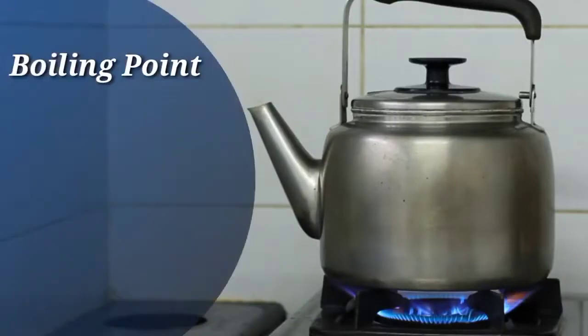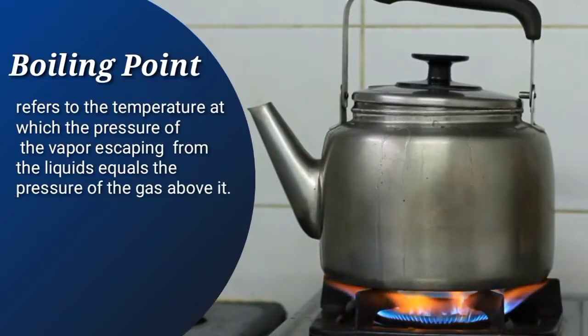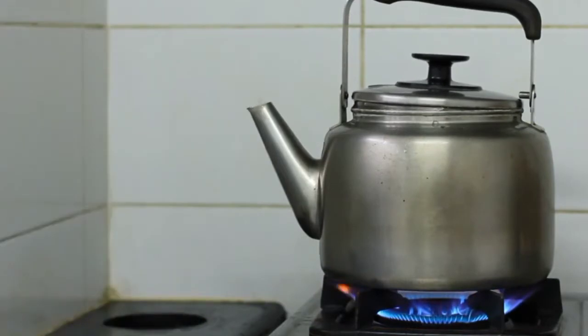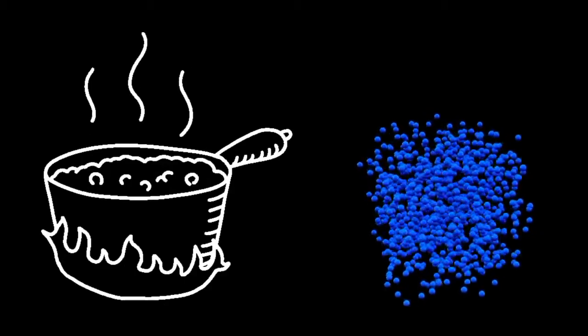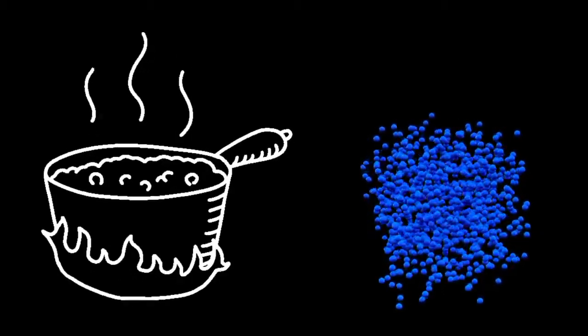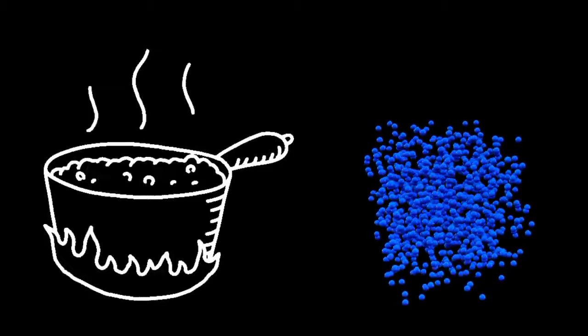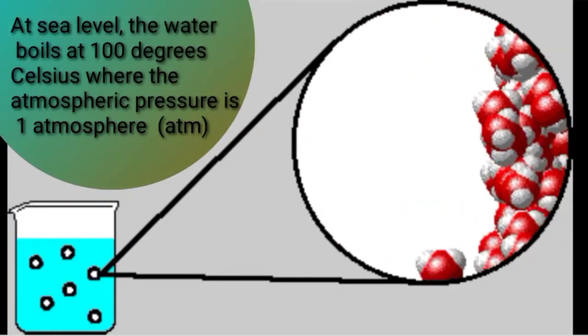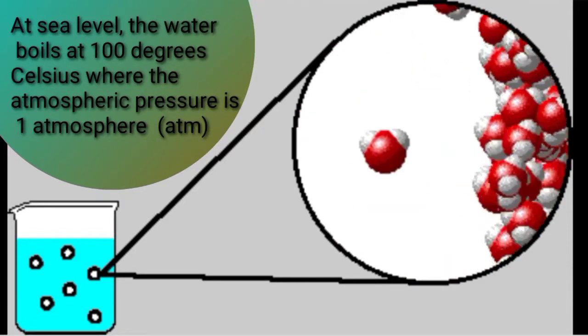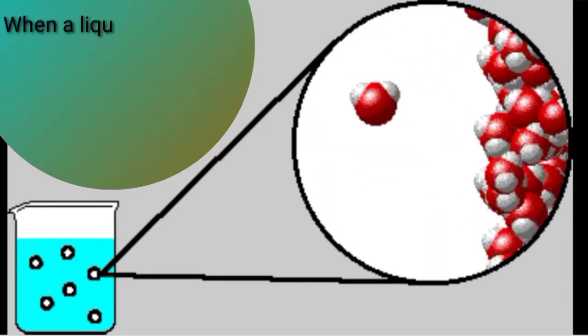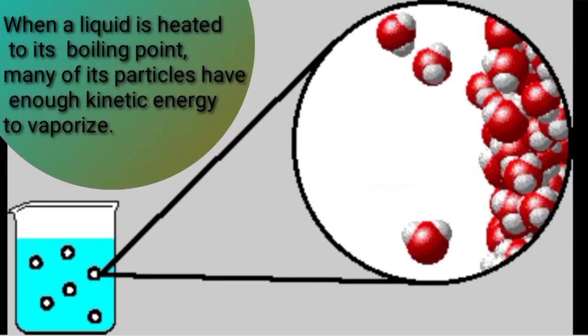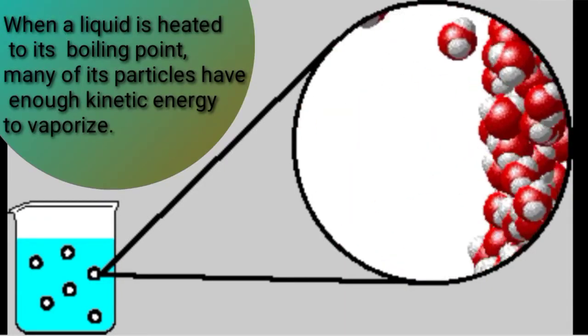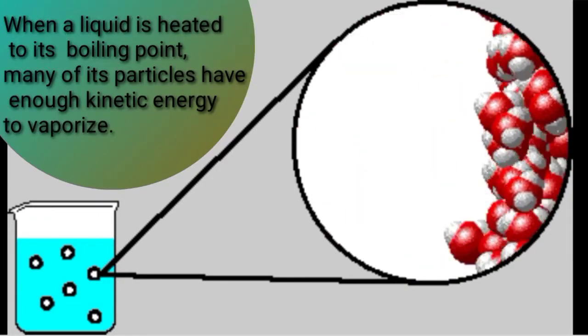Boiling point refers to the temperature at which the pressure of the vapor escaping from the liquid equals the pressure of gas above it. The boiling point of a liquid may vary with atmospheric pressure, which changes with altitude. At sea level, water boils at 100 degrees Celsius, where the atmospheric pressure is 1 atmosphere. When a liquid is heated to its boiling point, many of its particles have enough kinetic energy to vaporize.